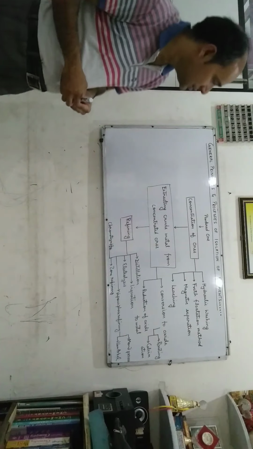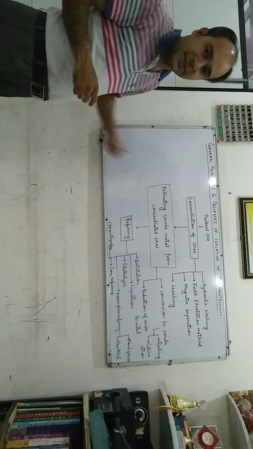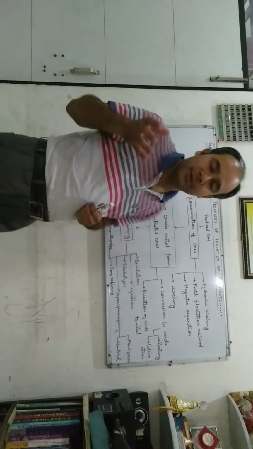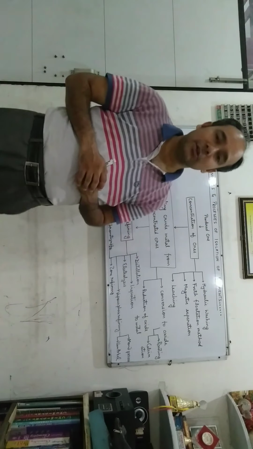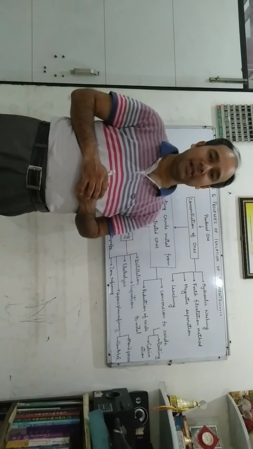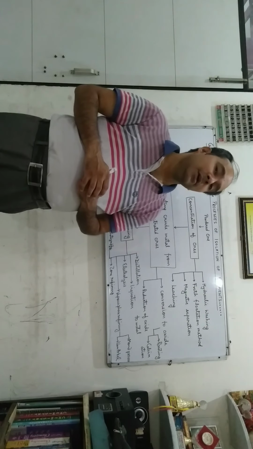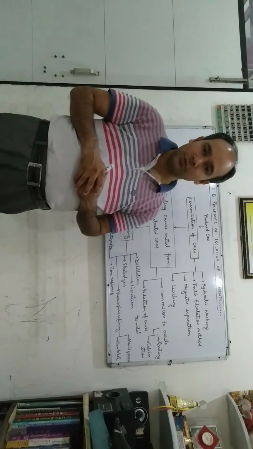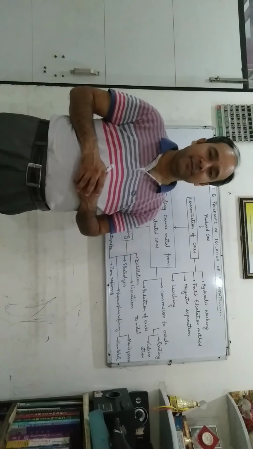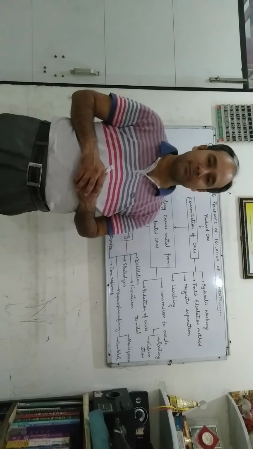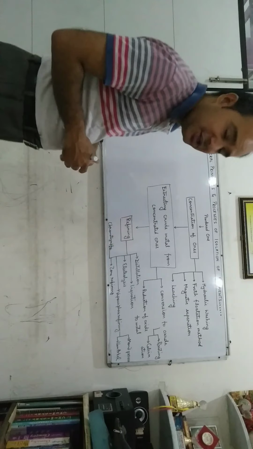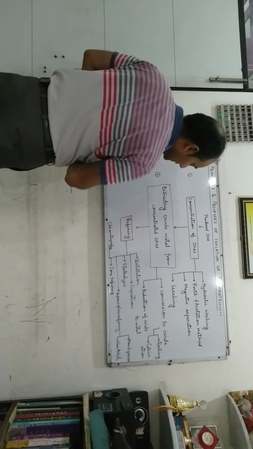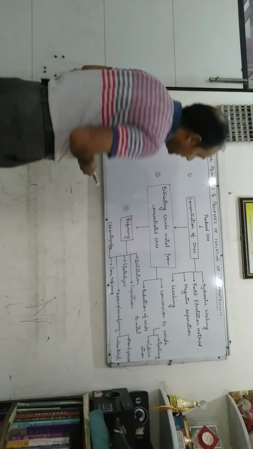So this is the flow chart of this chapter. I repeat it again. Minerals are those obtained from the earth's crust, and ores are those from which metals are extracted profitably and economically. Gangue is the earthy, sandy, rocky impurities associated with ores, while metallurgy is the entire scientific and technological process by which we extract metal from its ores. Metallurgy consists of three steps: concentration of ore, extraction of crude metal from concentrated ore, and then refining.